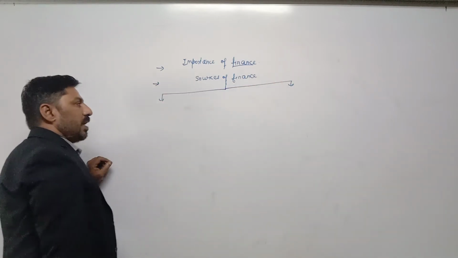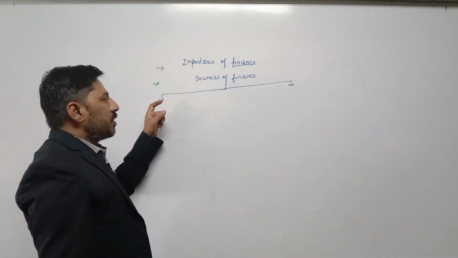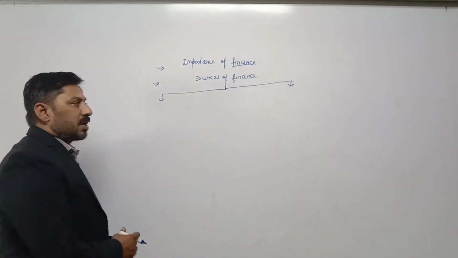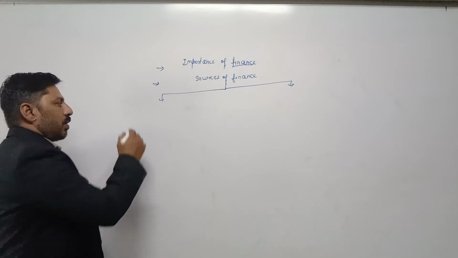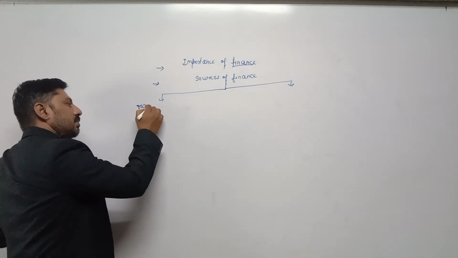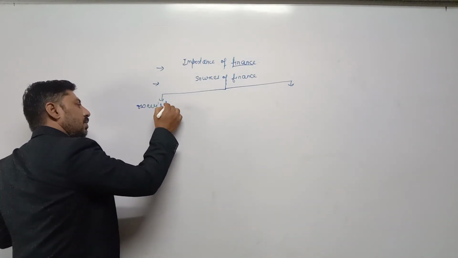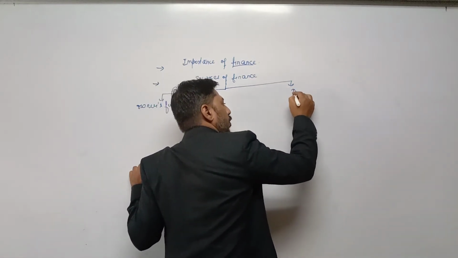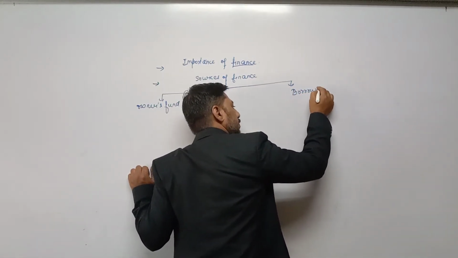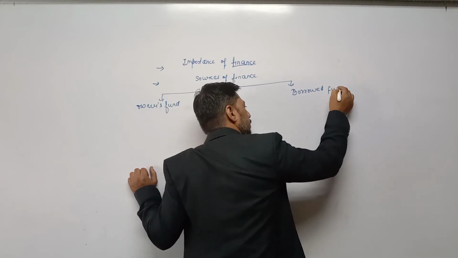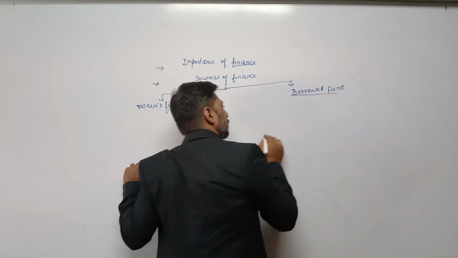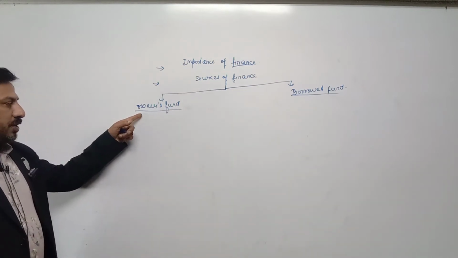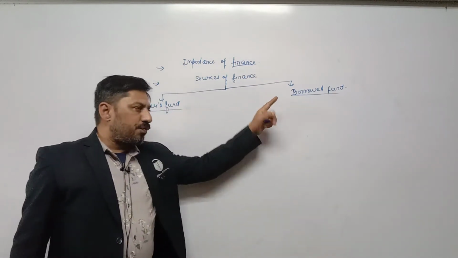One MCQ question: how many sources of finance are available with a public company? Two. One is called owners fund and the other is called borrowed fund. Now today we have completed the difference between owners fund and borrowed fund.